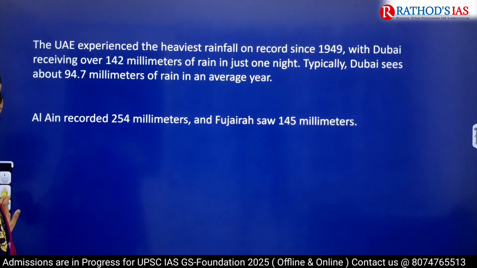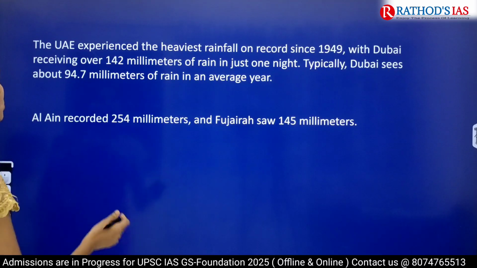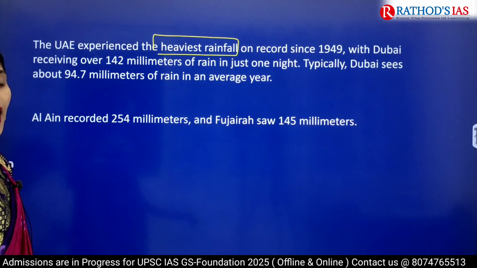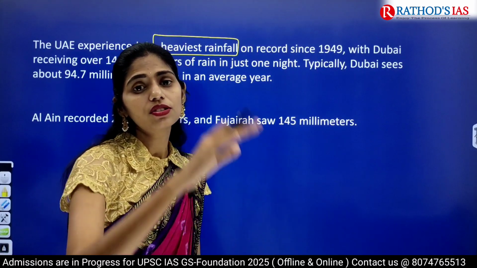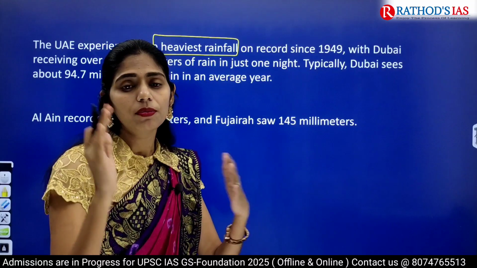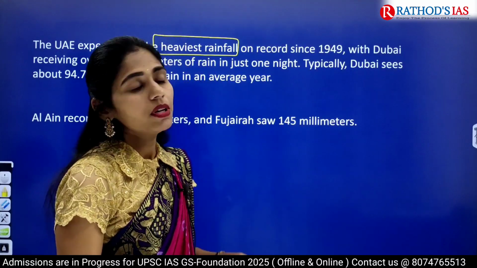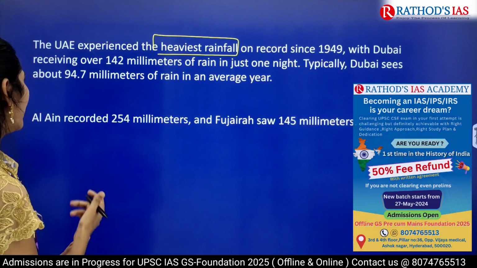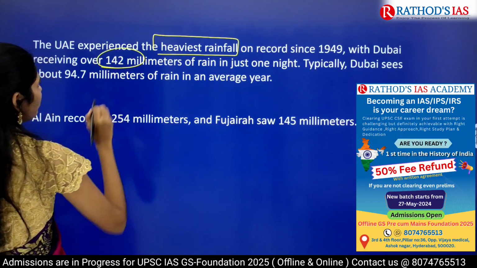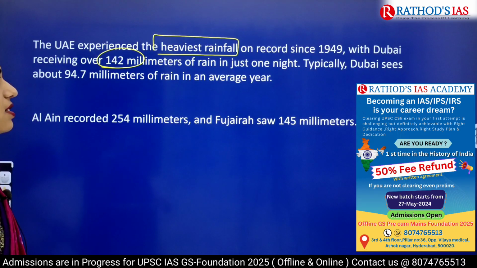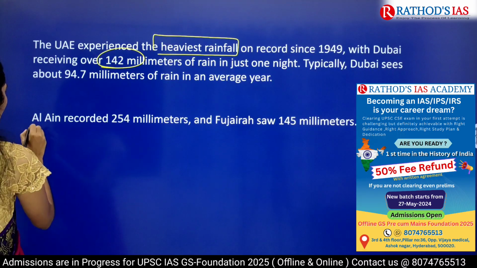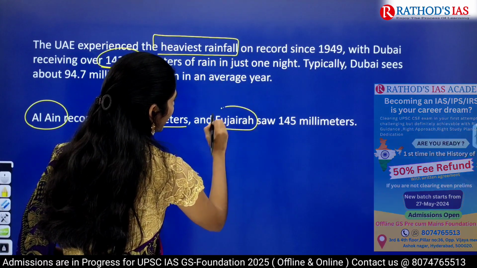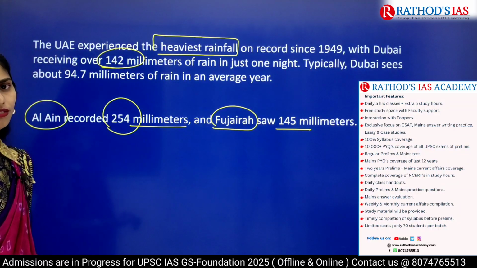So now let us see what happened exactly. Why is it in the news? As you all know, the UAE experienced its heaviest rainfall, and this rainfall had not been received since 1949. From 1949 onwards, for the first time, the UAE has received that much heavy rainfall. It received around 142 millimeters of rain in just one night, and especially Al Ain recorded 254 millimeters, and Fujairah saw around 145 millimeters.